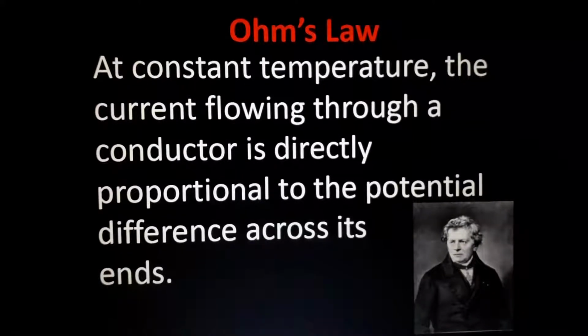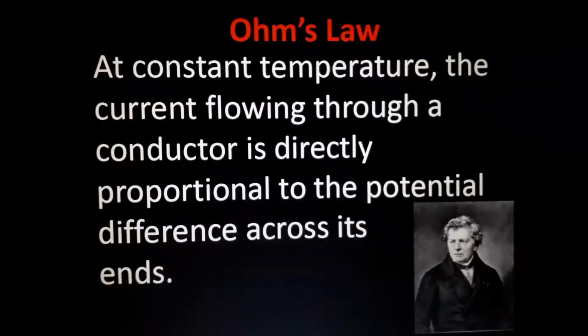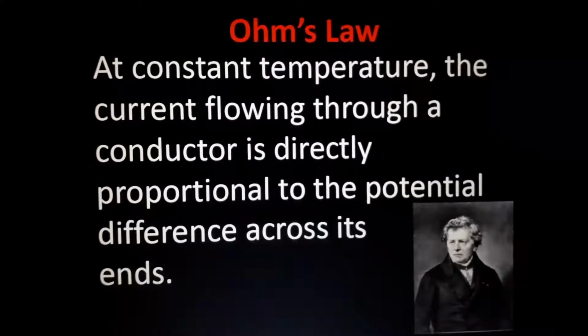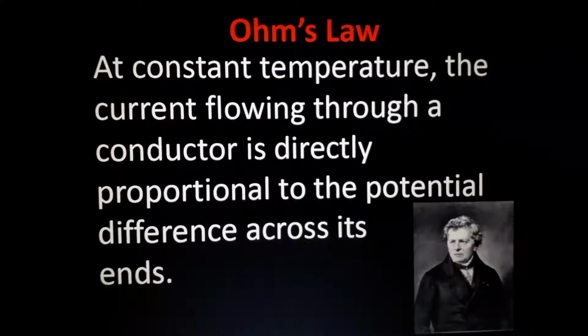Okay, see, at constant temperature, now you studied two things. One is current. Current means flow of charges, and potential difference means work done to take that charge from one place to another. Understand? Flow of charges is current. Work done is potential difference. Now we want to make an equation between potential difference and current. Let's see. The potential difference symbol is voltage or V.